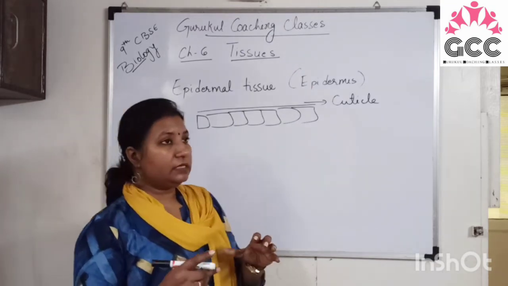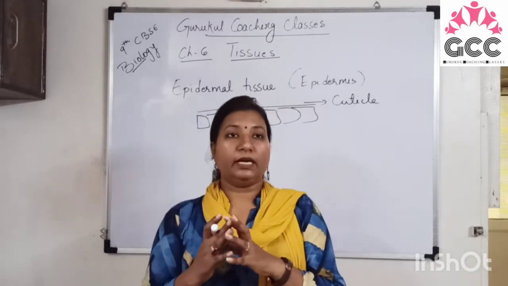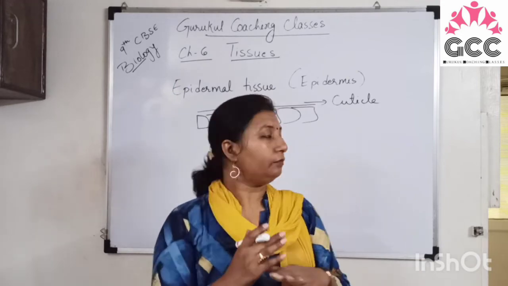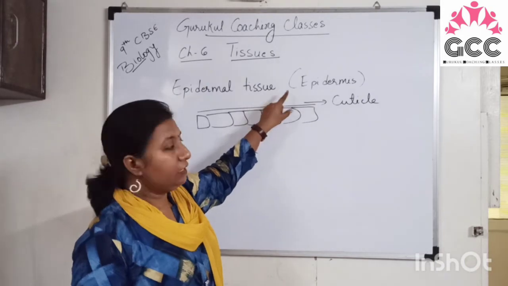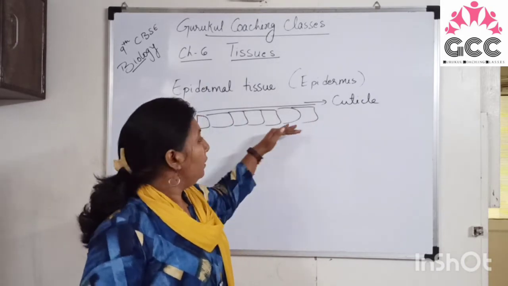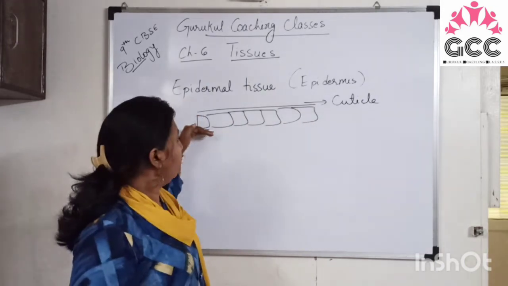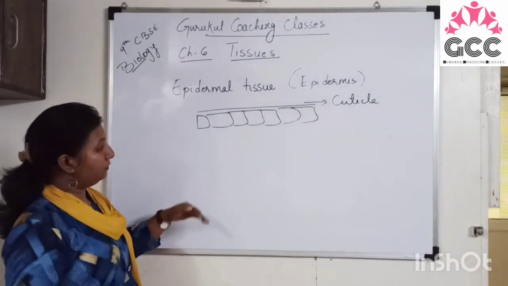It is present everywhere, right? So we are talking about the leaf. The waxy coating present in the leaf is known as cuticle. The leaf has an upper epidermis and a lower epidermis.